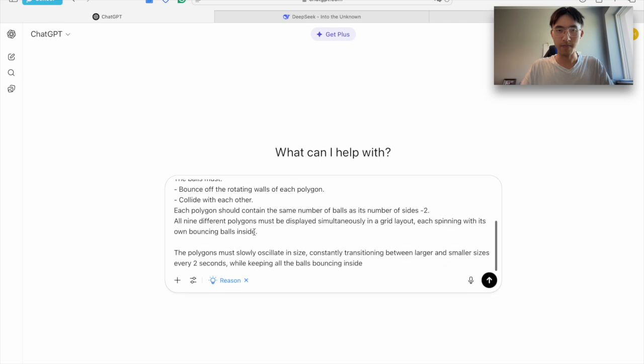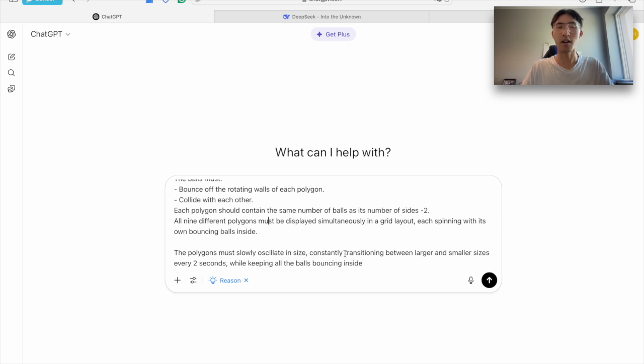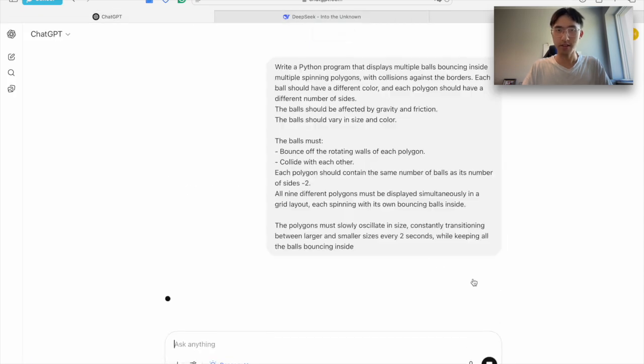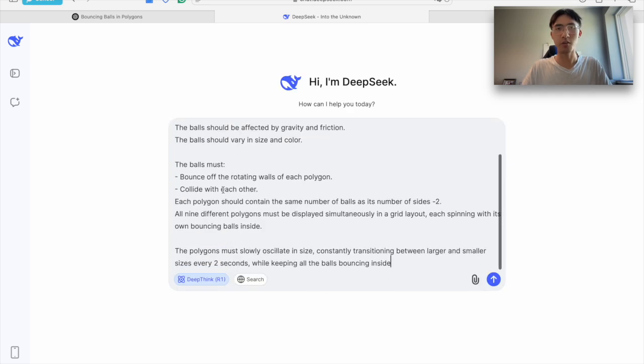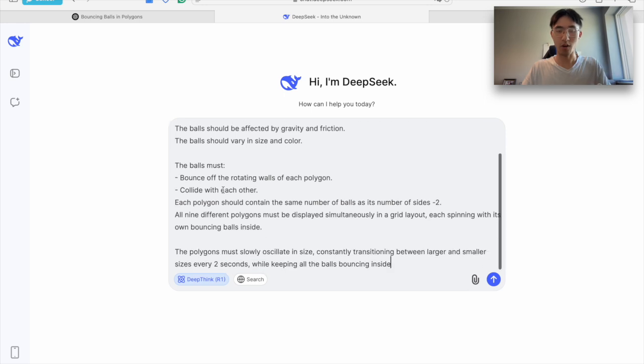Essentially, those rules are instructions given to the AI, and we will later verify if the product produced by the AI matches our instructions or not, and whether the collisions and the rotations of the polygons follow the physics of our world. Now I'm going to click run and wait for it to finish, and then we're heading to Deepseek, pasting the same prompt in here. Because this is the same prompt, it is what we call a control variable.